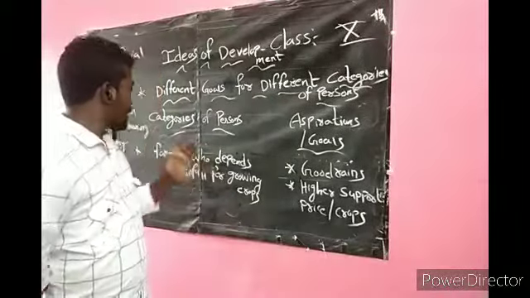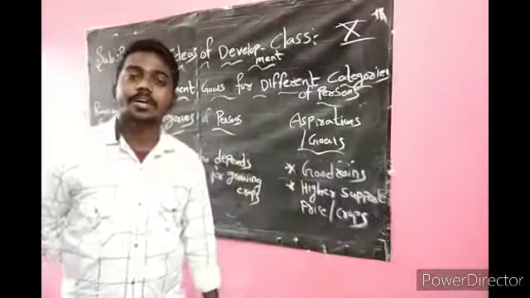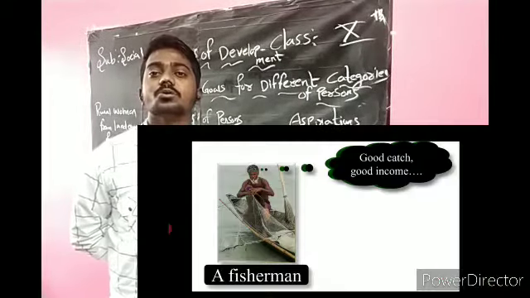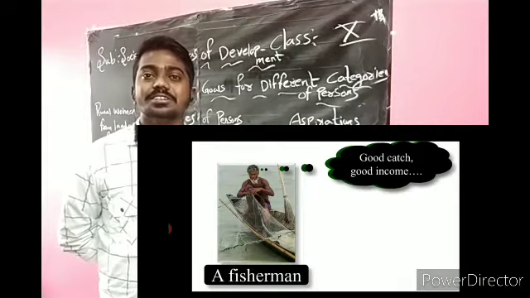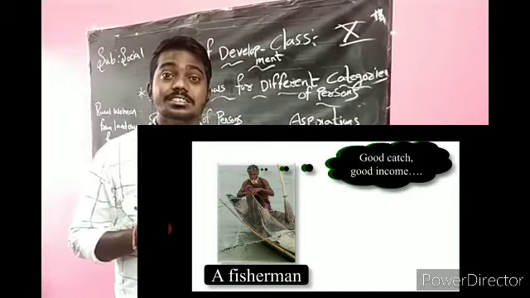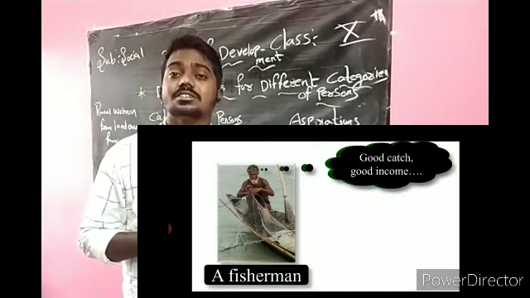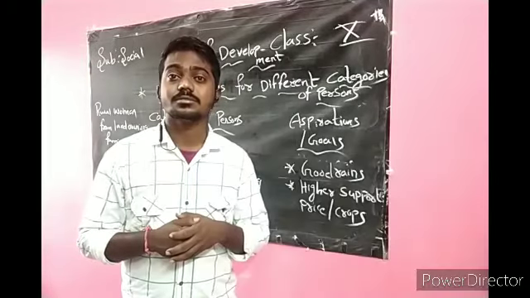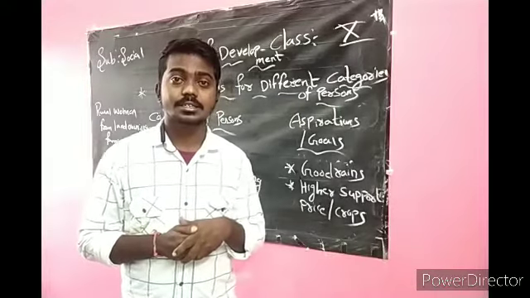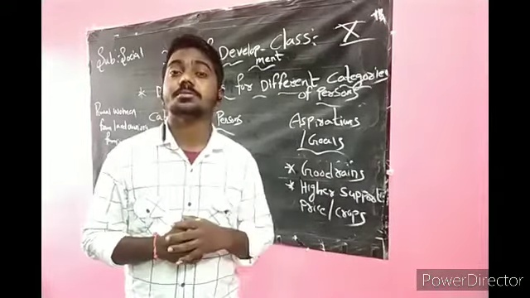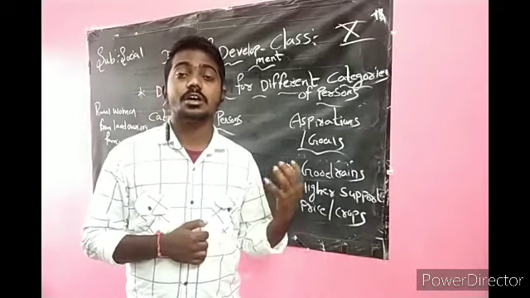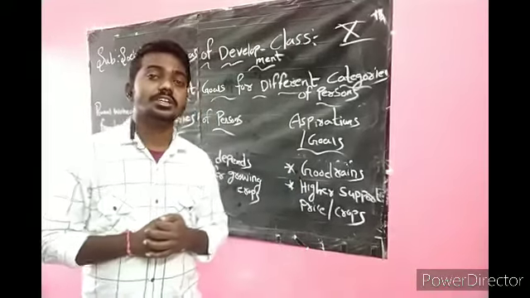Next, the last category of persons. A person from a fishing community in a coastal area. What is their goal? They have to catch more and more fish, and they should be protected from natural calamities like cyclones and tsunamis. Okay, and create protection for their boats, machine boats. These are the goals of fishing communities in coastal areas.